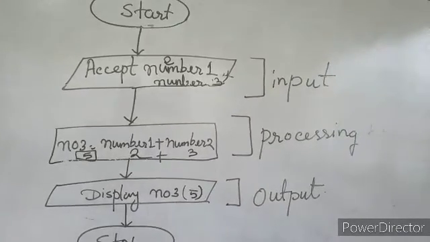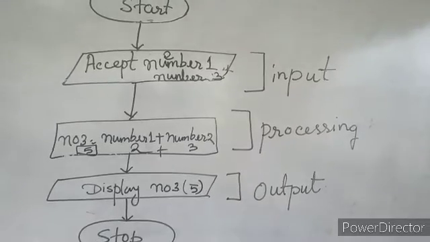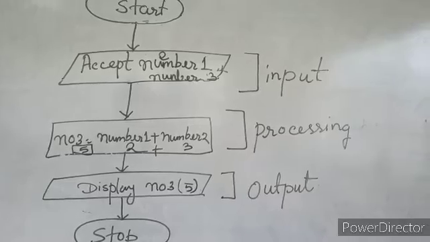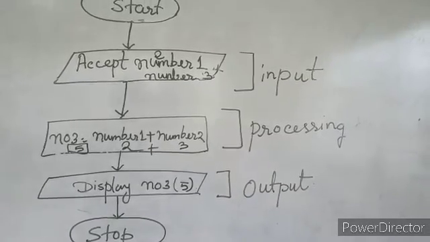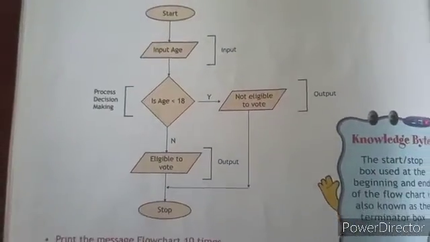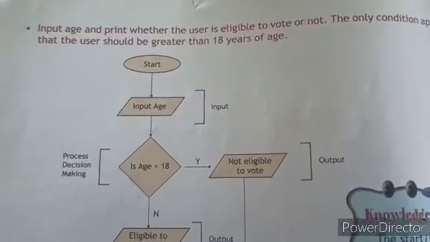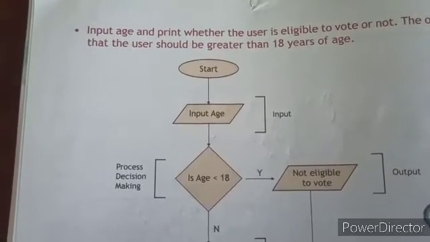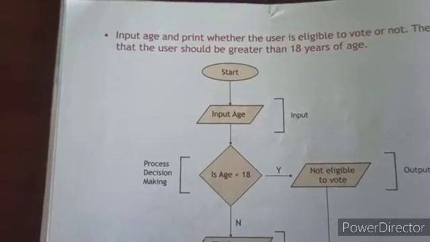Now only one symbol is missing here, that is the decision box. How to use the decision box? I told you if there is a choice to take a decision, then we need another symbol that is called a decision box. Next we just see how the decision box is used in a program. Here you can see the use of the decision box. The question is: input age and print whether the user is eligible to vote or not. This is my program. So I have to chalk out the plan by flowcharting.